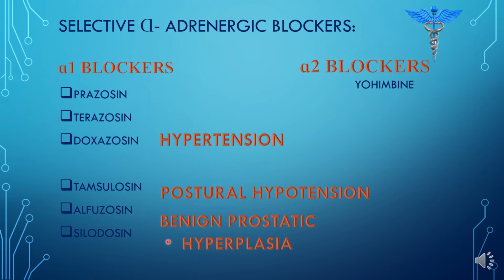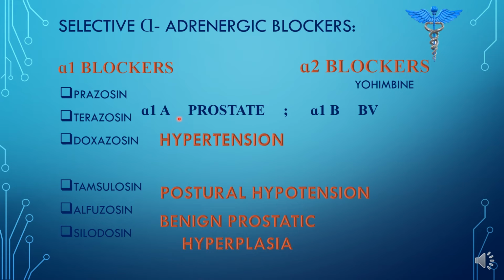Alpha 1 receptor is also responsible for decreasing urine outflow. So if we block the alpha 1 receptor, the urine outflow will be enhanced, and thus I can conclude that tamsulosin, alfuzosin, and silodosin are drugs of choice for benign prostatic hyperplasia.